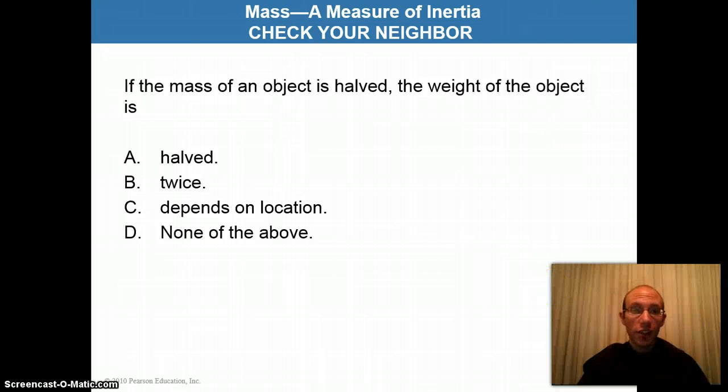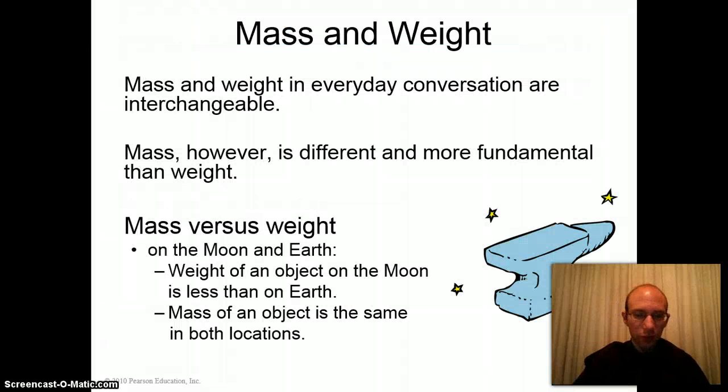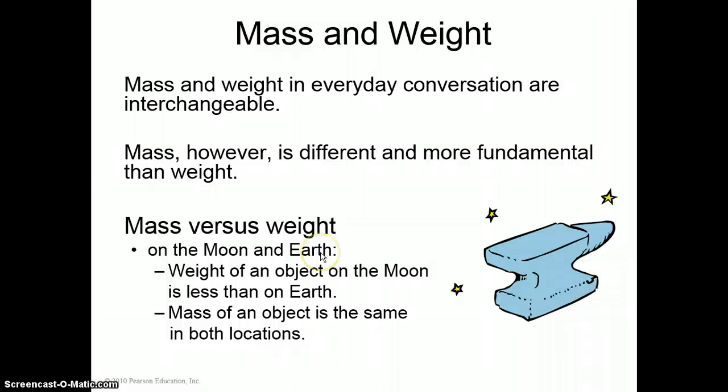Correct answer is the weight of the object is halved. What's the relationship between the two? It is Newton's second law, as we are explaining throughout this series of lectures. Now, people tend to confuse mass and weight in everyday conversation and use the two words interchangeably, but in fact, mass is actually much more fundamental than weight. It's a different concept, though it is related.